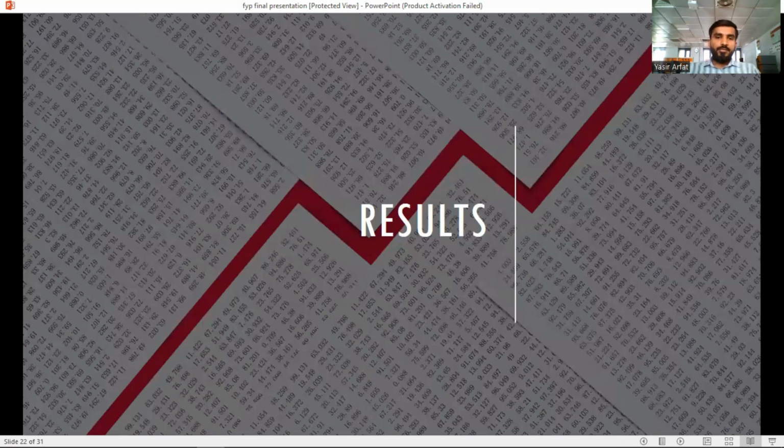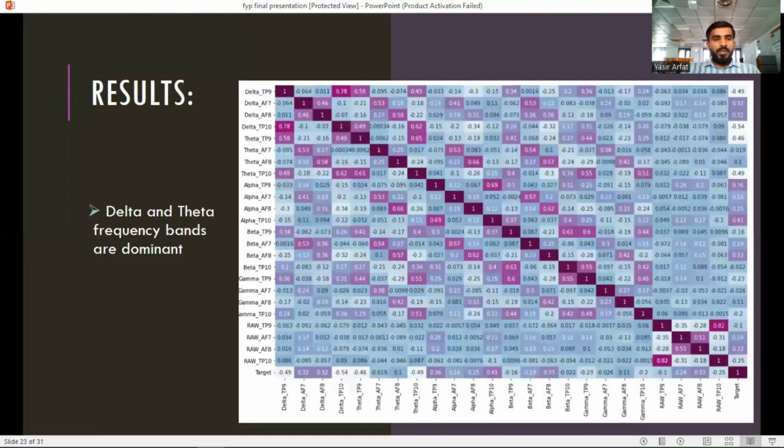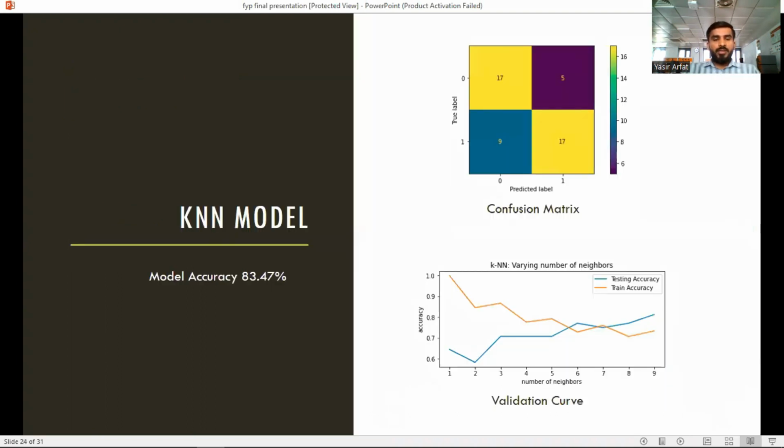So the results. We can see that the delta and theta frequency bands are dominant, like they're written as 1, and this graph shows that delta and theta frequency bands are dominant. The second model is the KNN model. We applied this model and its accuracy is 83.47%. Also given are a confusion matrix of the KNN model and a validation curve, which shows the testing accuracy and train accuracy.